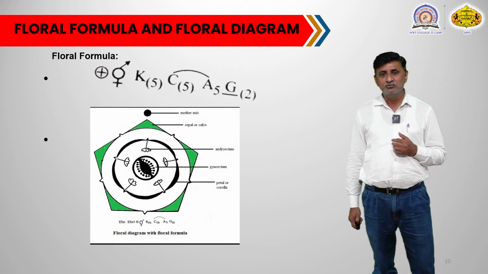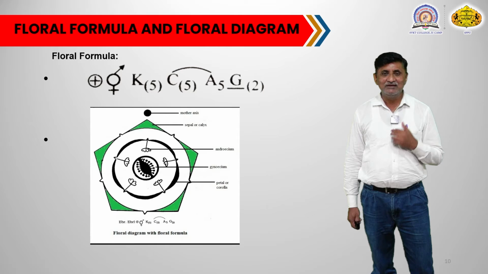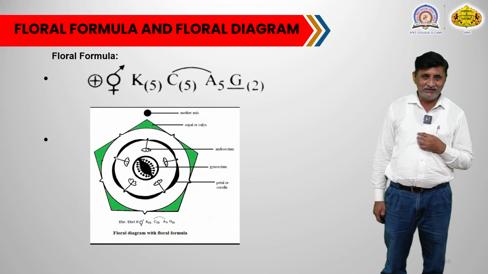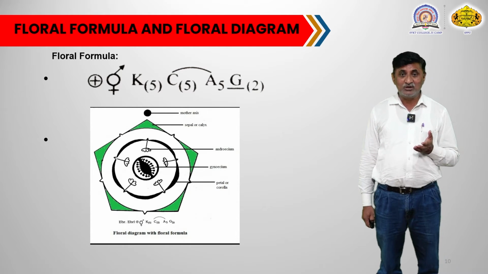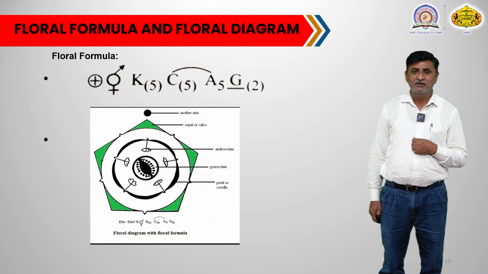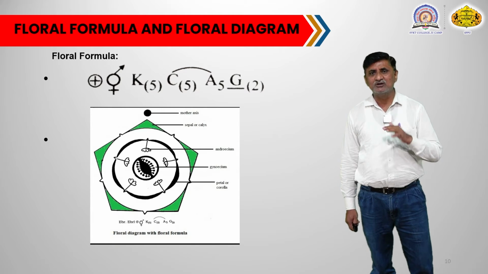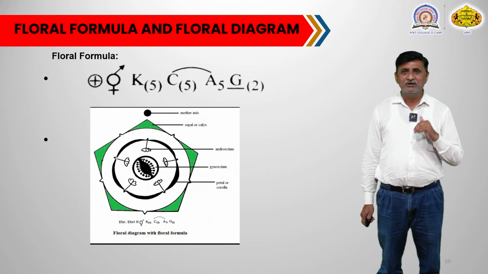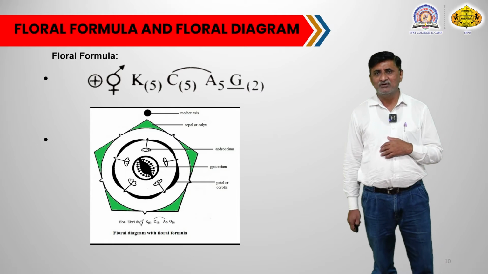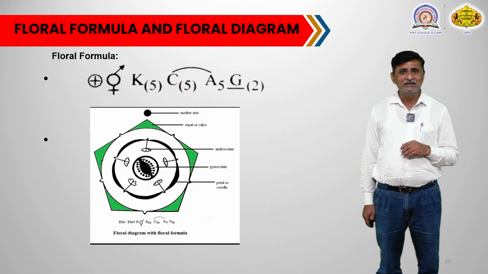Now we are going to see the next point with respect to this family, and in it we have to learn the floral formula of this particular family and the floral diagram. Mostly the flower may or may not be bracteate, so that is not mentioned in the floral formula, but when you observe the flower you have to find out whether it is bracteate or ebracteate.